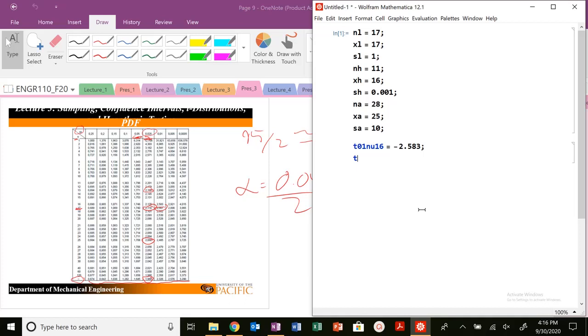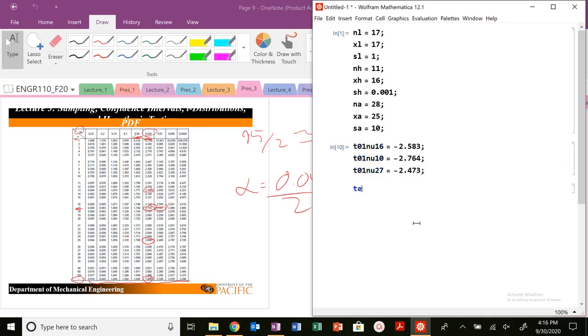We're going to do the same thing for t of 0.01, nu of 10 for Home Depot, which is minus 2.764, and t of 0.01, nu of 27, which is minus 2.473. And you can look those up. Actually, you can double check them right here. So 0.01, 10 gives 2.764, and 27 gives 2.473. So those are my bounds.